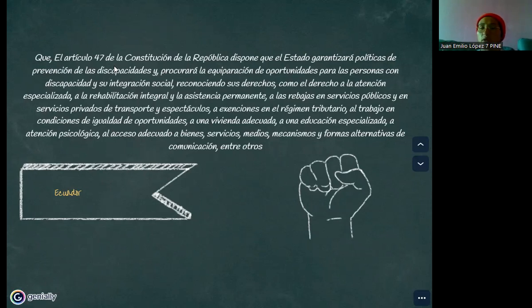This is the main reason that we see, for example, in the banks or schools or government offices, that we have a special window or a special desk for people with disabilities, because these people, according to the law of Ecuador, have the priority in all things. And of course, these people need to have the right to education and health, according to the Declaration of Human Rights of the UN.